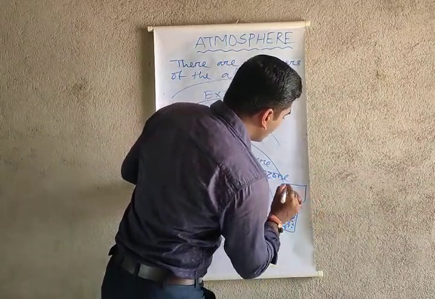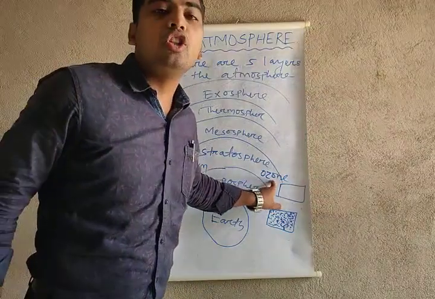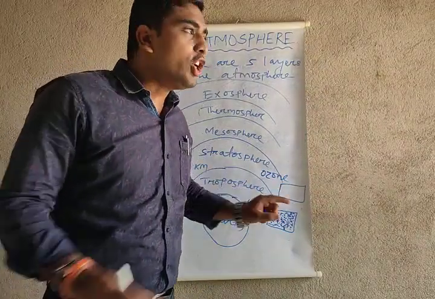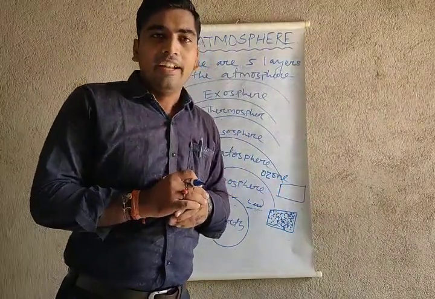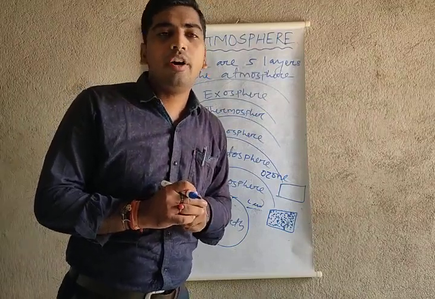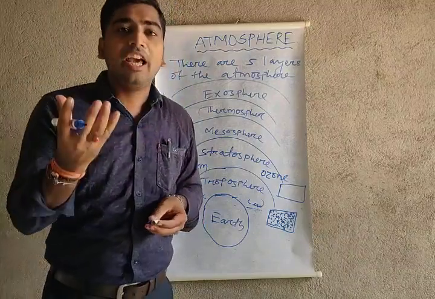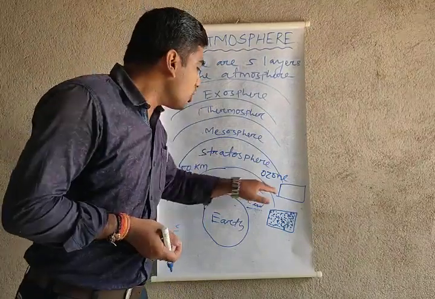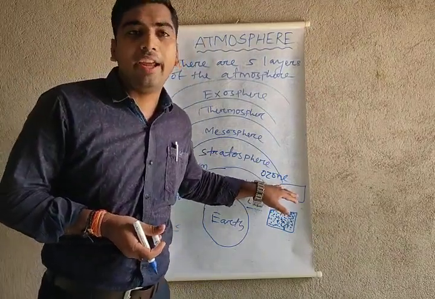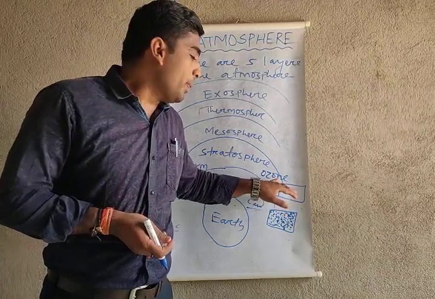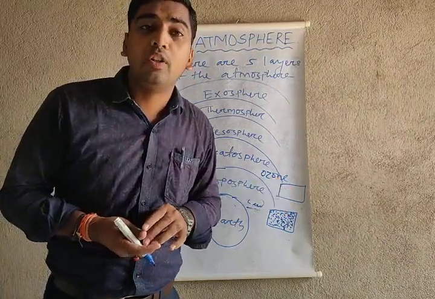Now I wanted to show you the main theme of the ozone layer. What is the ozone layer? The ozone layer is a layer that purifies the sunlight from the sun. Okay, the ozone layer always purifies and protects us from the ultraviolet light from the sun.